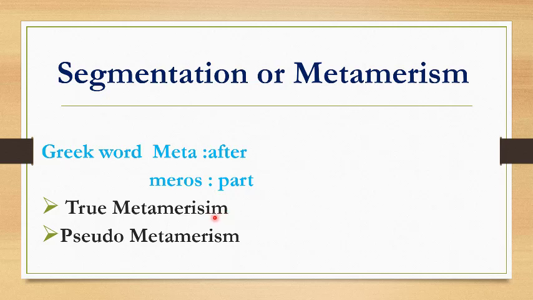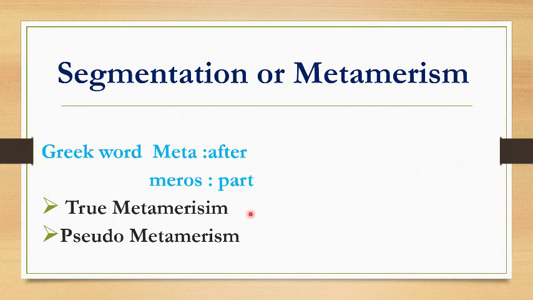We can say segmentation is external as well as internal in annelids, and this is the characteristic feature of phylum Annelida. Whereas in the case of arthropods, external segmentation is observed. If we take the example of chordates, internal segmentation is present.